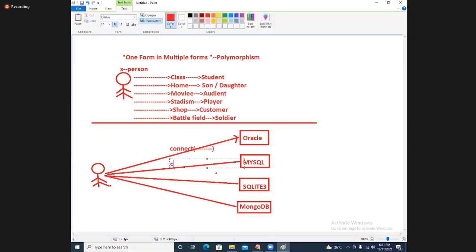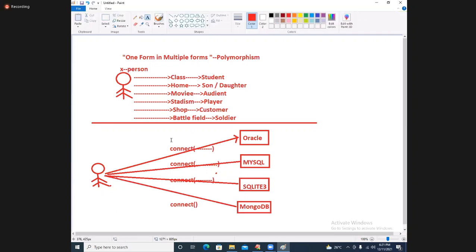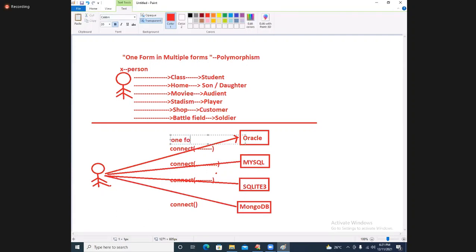Even in all the databases, you are using the same function, the connect function. You are using here also the connect function. Next, here also you are using the connect function. Is it one function or many functions?